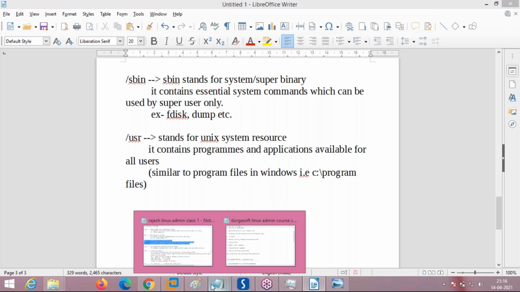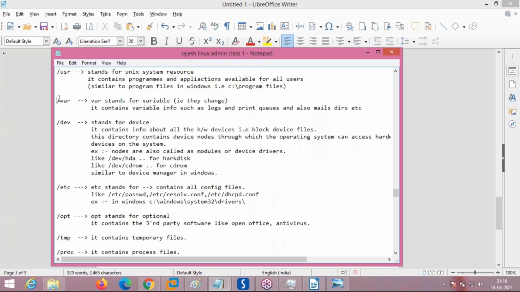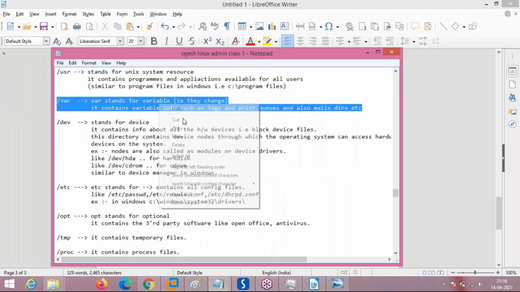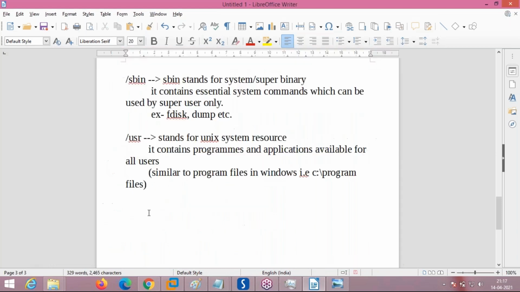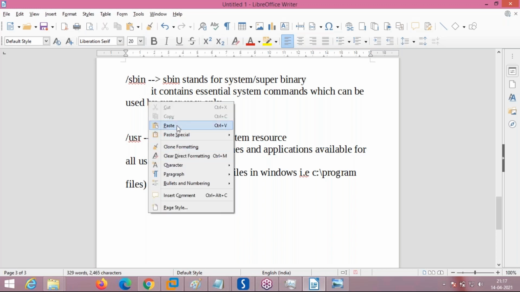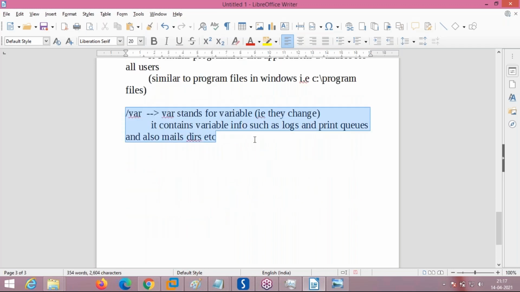Now we will see the next thing after USR. We will see what is the purpose of the var directory. Very important. See here, I'm highlighting var. Var stands for variable, that is, the contents change. It contains all log information. All the log files are written to the var directory. Any user connecting to the system, disconnecting from the system, or executing any command, all the logs will be created in this var directory.